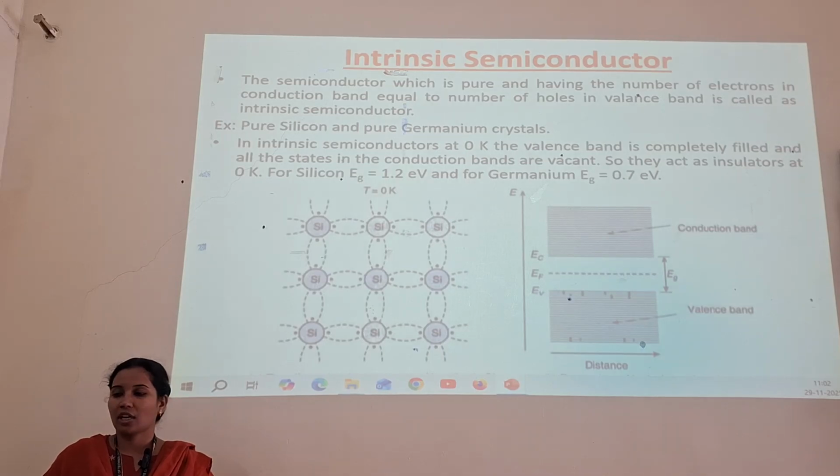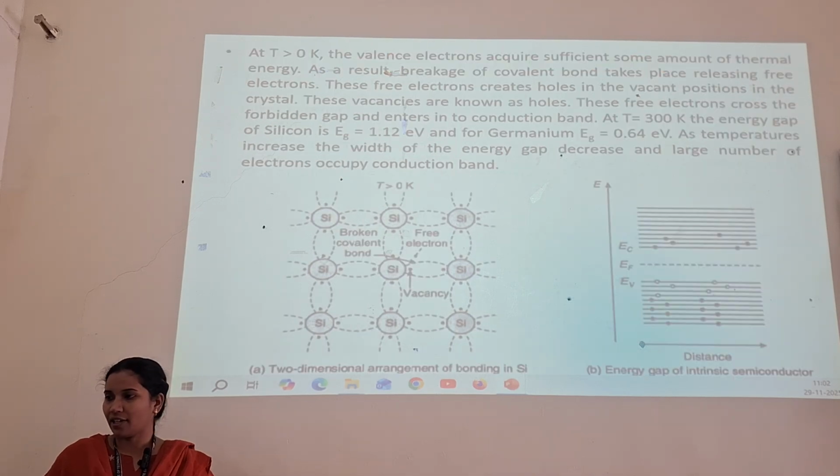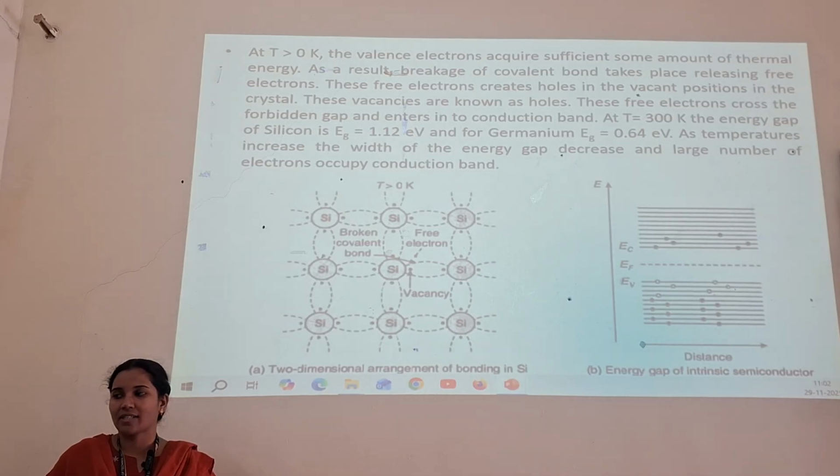This is a two-dimensional arrangement of bonding in silicon, because silicon is an example. Pure silicon and germanium crystals are the best examples of intrinsic semiconductors. At T greater than 0 Kelvin, the valence electrons acquire some amount of thermal energy. As a result, breakage of covalent bonds takes place, releasing free electrons.